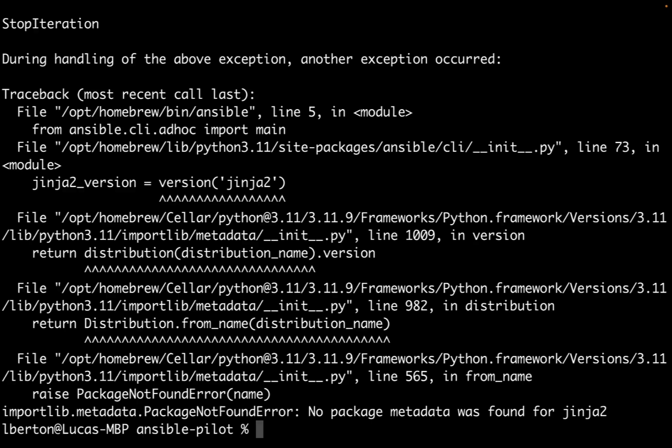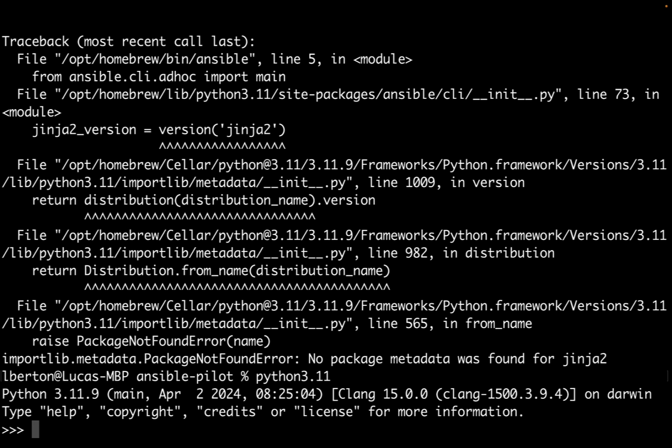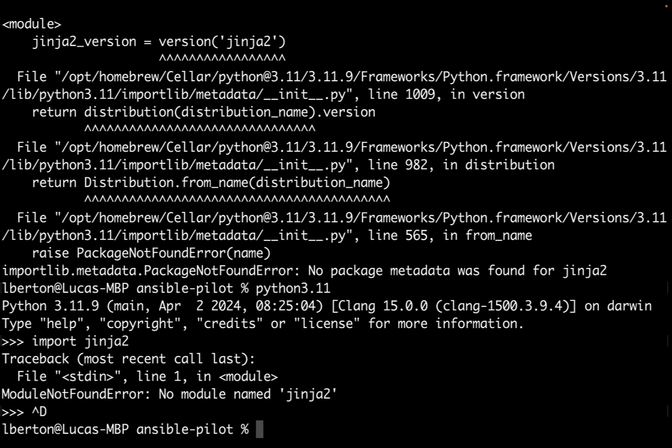Hello friends, today we are gonna solve a nasty problem regarding the Jinja library not successfully recognized by Ansible. Jinja is a very fundamental library used throughout an Ansible playbook. As you can see, you might end up having this error after a Python upgrade on your system, in this case from Python 3.11 to Python 3.12, and this library is not successfully recognized on my system.